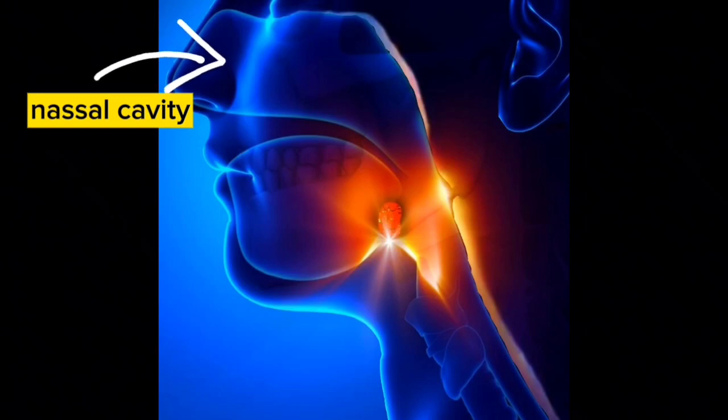Filtering is intended for foreign objects that are not gaseous, such as dust. These objects are blocked by the hairs of the nasal cavity. The sense of smell allows the body to avoid gases that smell bad entering the respiratory tract. Warming is changing the air temperature to match the body temperature.